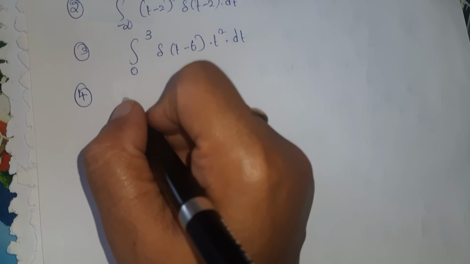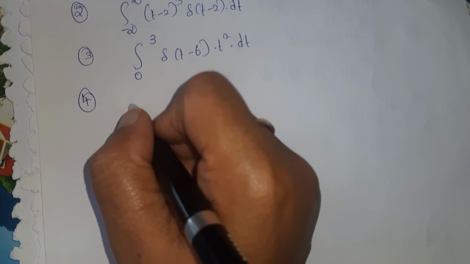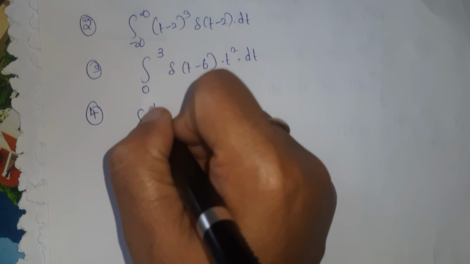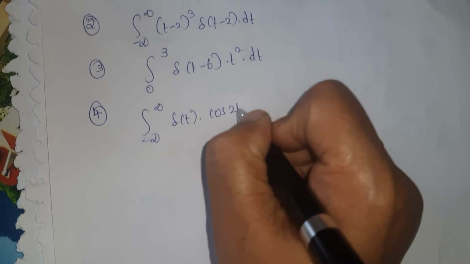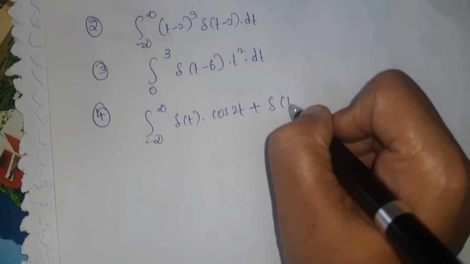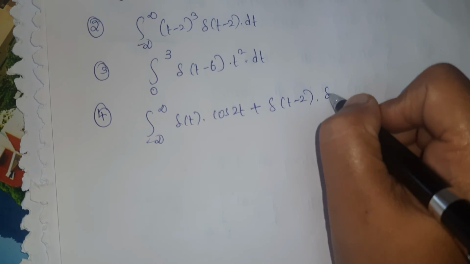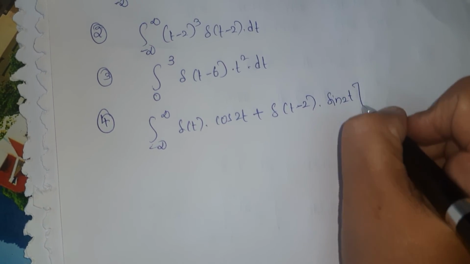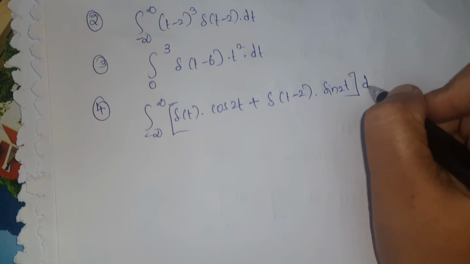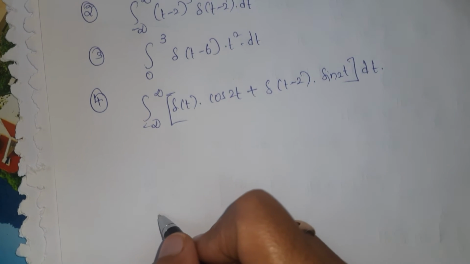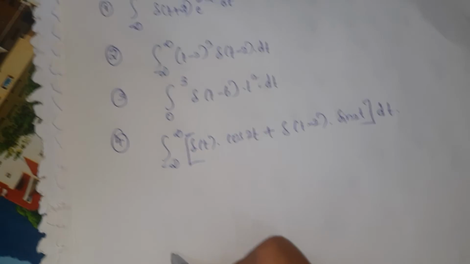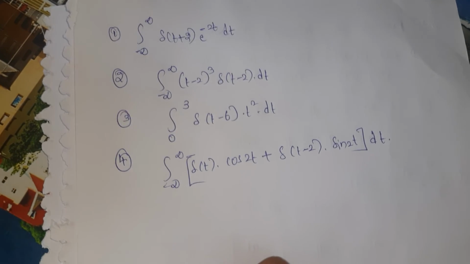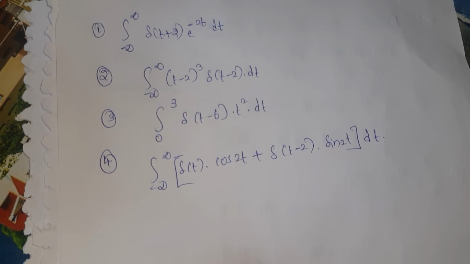Last one, evaluate the integral from minus infinity to infinity of del of t cos 2t plus del of t minus 2 sin 2t dt. Okay, these are the assignment problems. Please do solve this one.